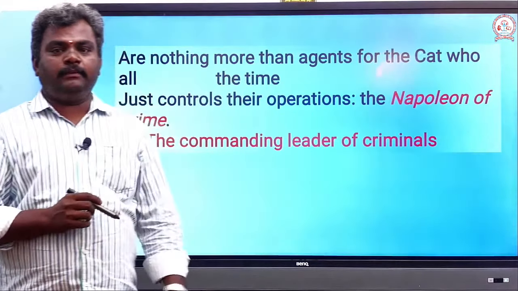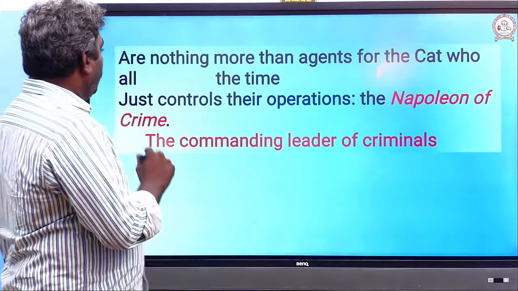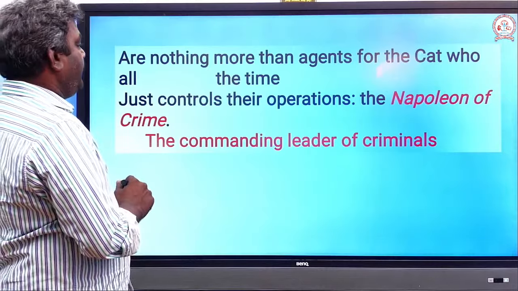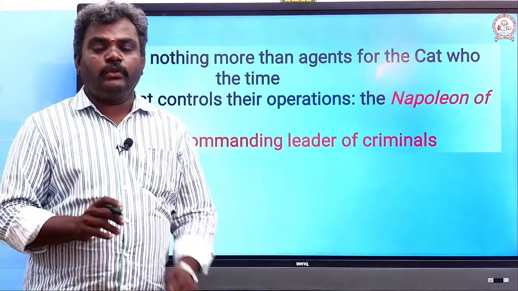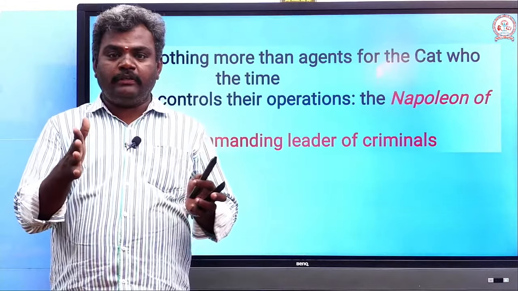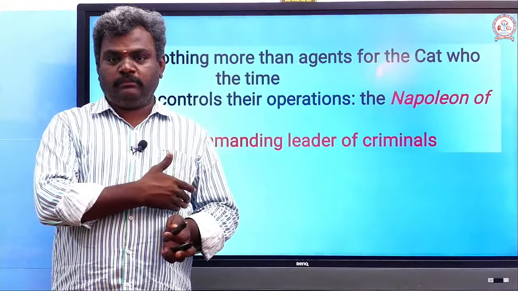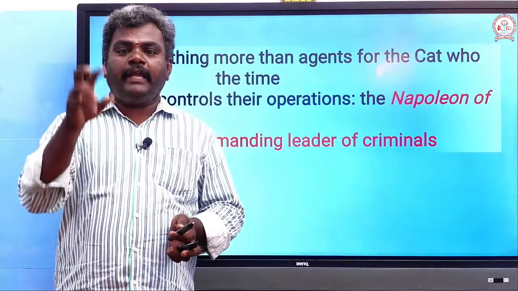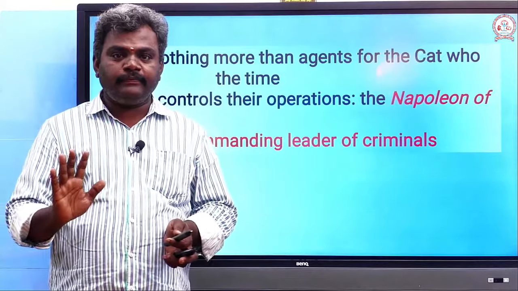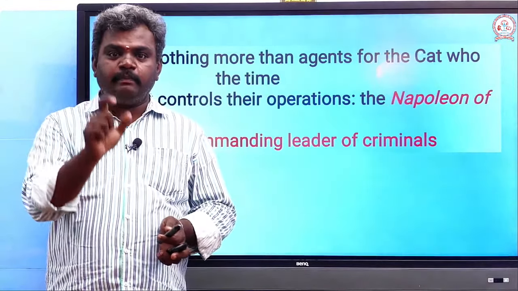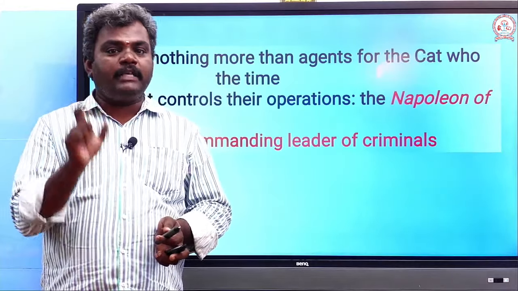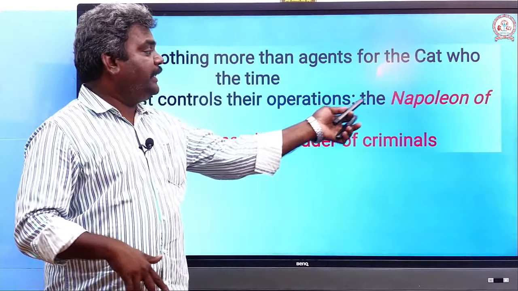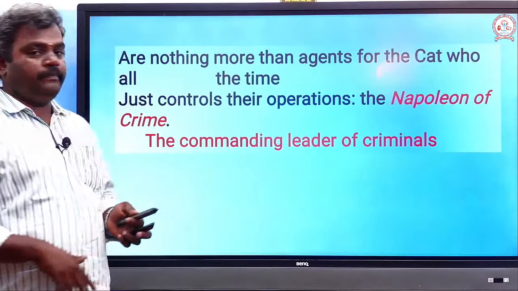Now the last two lines, I come to the conclusion. They are nothing more than the agents of the cat who all the time controls their operations, the Napoleon of crime. So the cats described in the poem, the two special characters, are the agents of Macavity, because he is the master of criminals, and he is commanding and controlling all the criminal cats. That's why he is called the Napoleon of crime.